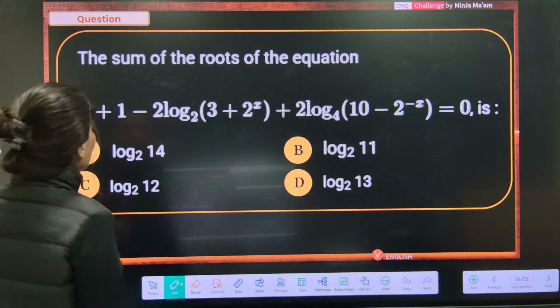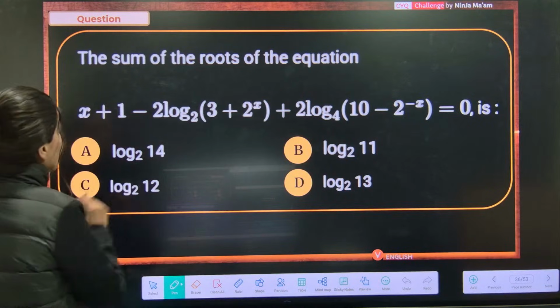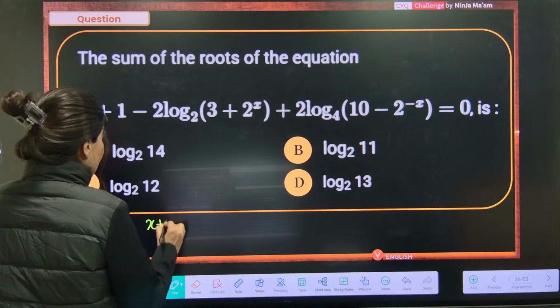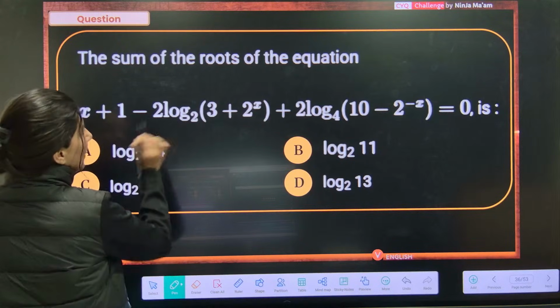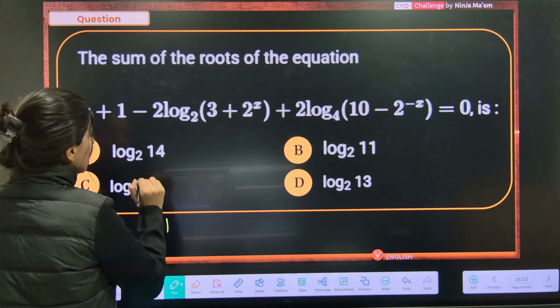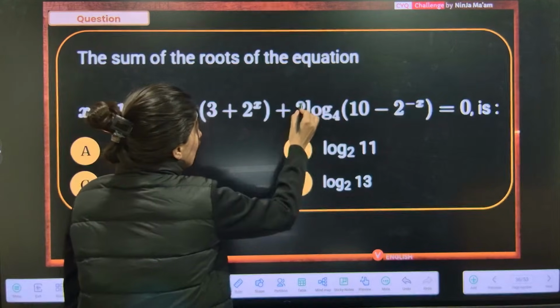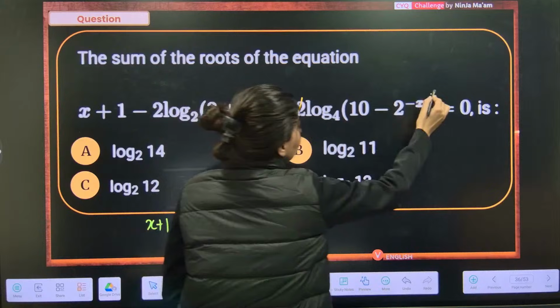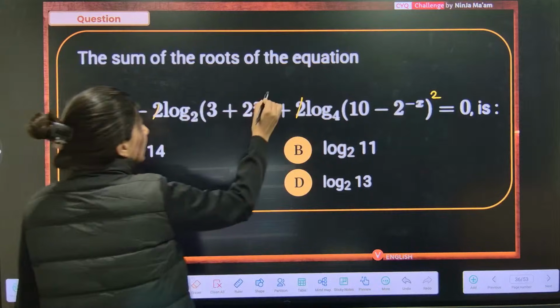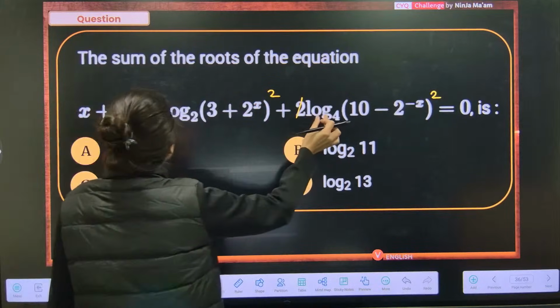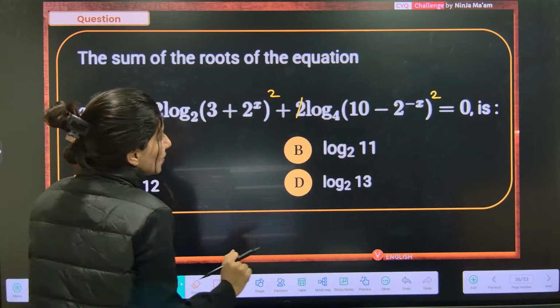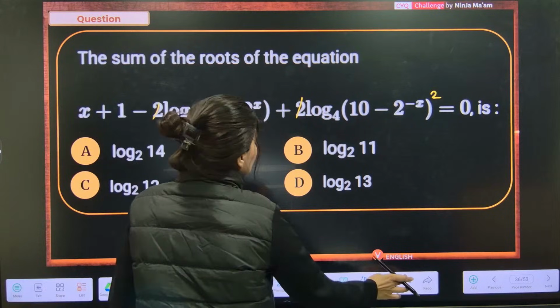Now this. Okay. x plus 1 is right there. And this is minus 2. And this is plus 2. So what I'm going to do is see this. This is power 2 and this is also power 2. So this is log of, okay, power 4 is also there. Hold on.